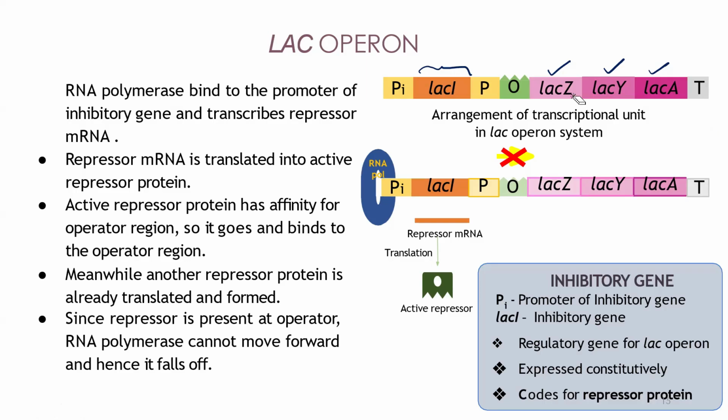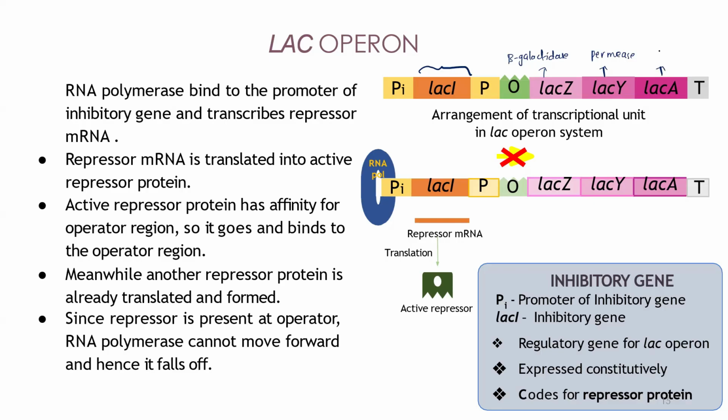Okay, so in this, lacZ will produce the beta galactosidase enzyme. Remember that. And lacY will produce the permease enzyme. I'll explain what all these enzymes will do.